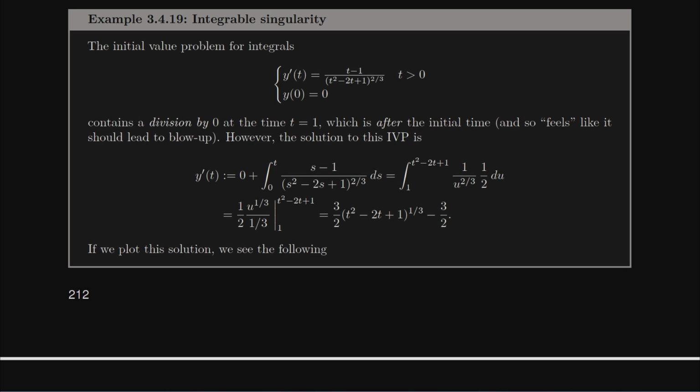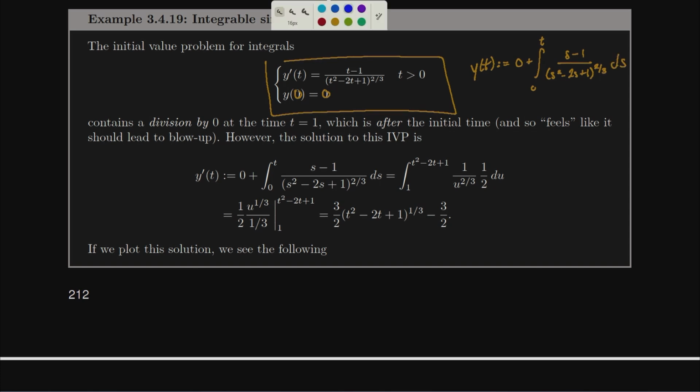Anyway, let's look at this initial value problem for integrals given by y prime is equal to t minus 1 over t squared minus 2t plus 1 to the 2/3. And let's go ahead and solve it. Its solution is going to be the initial value, which is 0, plus the integral of the initial time, which is also 0, up to the current time t, s minus 1 divided by s squared minus 2s plus 1 to the 2/3 power ds. And then we just have to compute this integral.